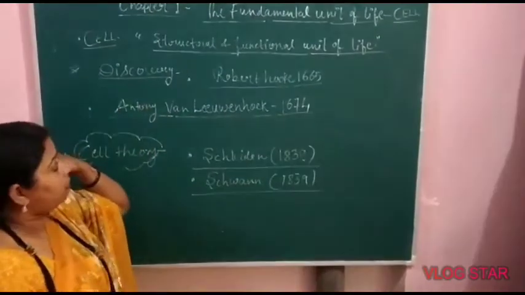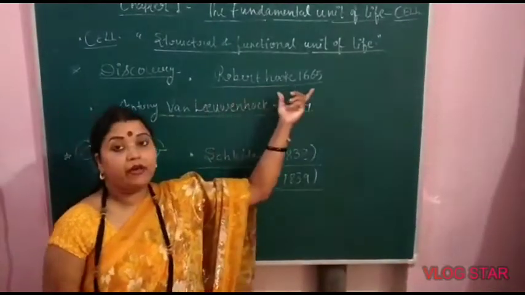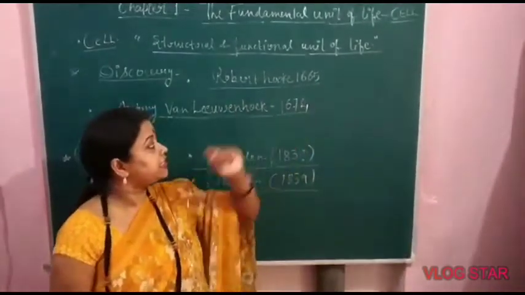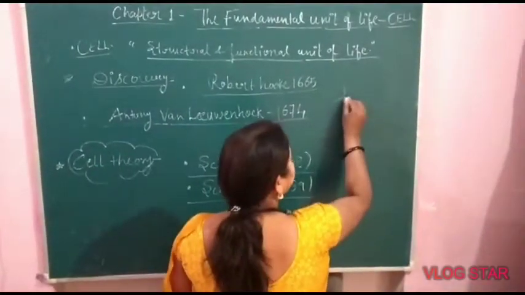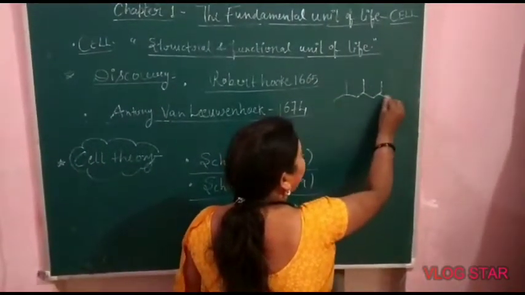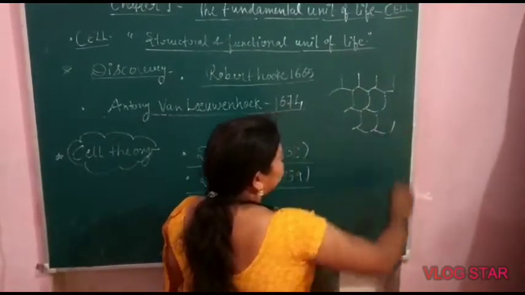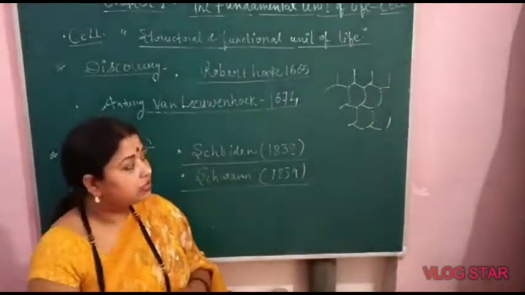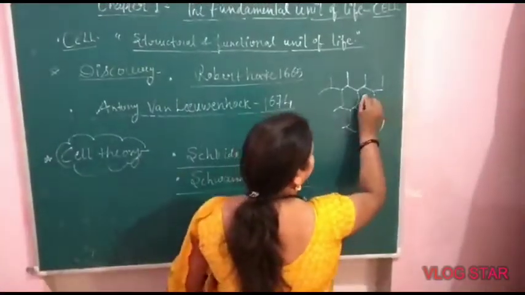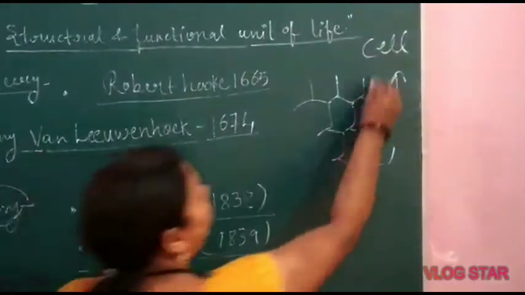Next, discovery. Who discovered the cell? Cell was first discovered by Robert Hooke in 1665 in his experiment. During his experiment, he saw numerous honeybee comb-like structures. Each structure was named cell by Robert Hooke.